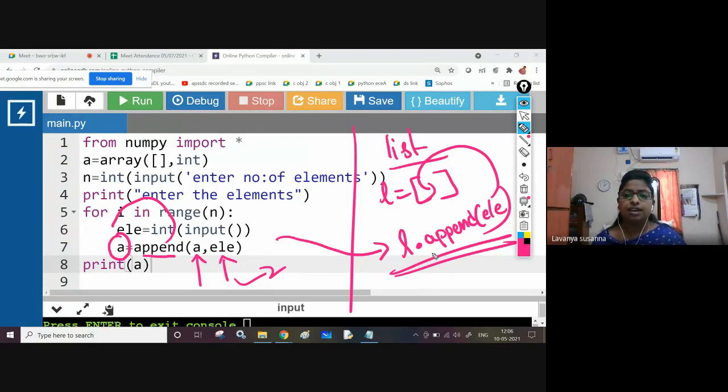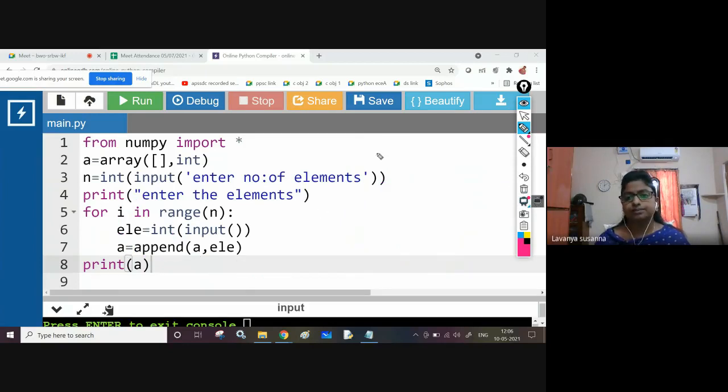Coming to list, here just use the variable name dot append of ELE. See the differences between the append function in list and the append function in numpy array, how to use it and what the syntax is. A little bit of difference. Just go through that.